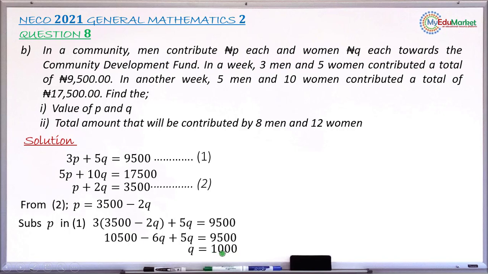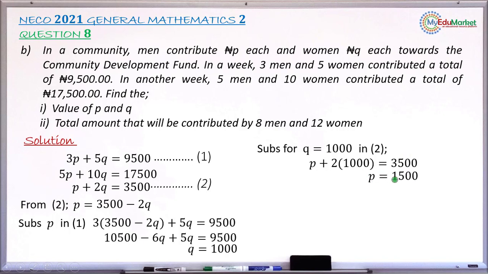Let's use this value to find P. Substituting Q by 1,000 in equation 2, which says P plus 2Q equals 3,500, you have P plus 2 times 1,000 equals 3,500. 2 times 1,000 gives 2,000, and 2,000 shifted to the right becomes minus. So you have 3,500 minus 2,000, which leaves you with 1,500. So P is 1,500. That is the amount contributed by each man, and that answers Roman 1. So let's move to Roman 2.